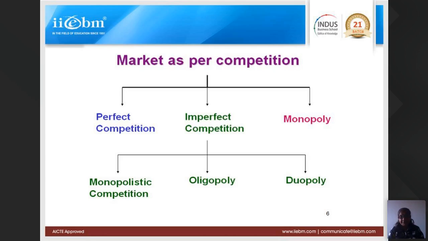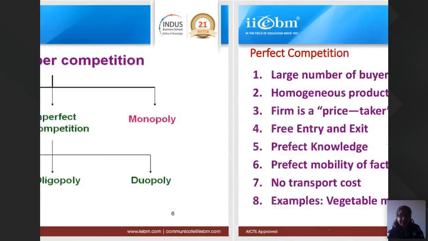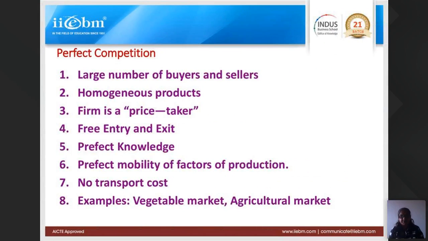I am not saying fully. So let us see the features of perfect competition. Large number of buyers and sellers. When we say large number of buyers and sellers, that means buyers and sellers are unlimited.